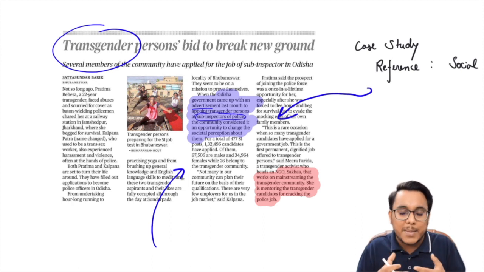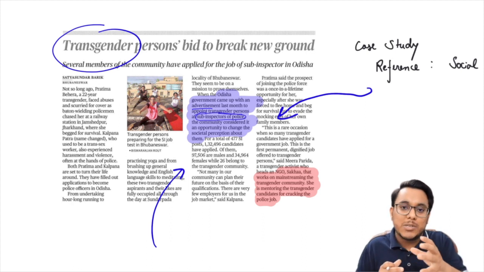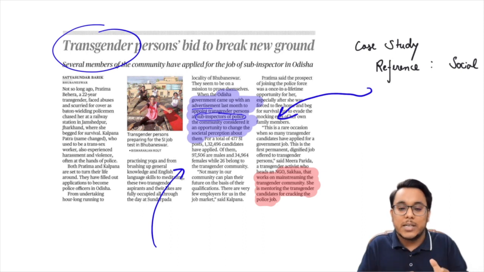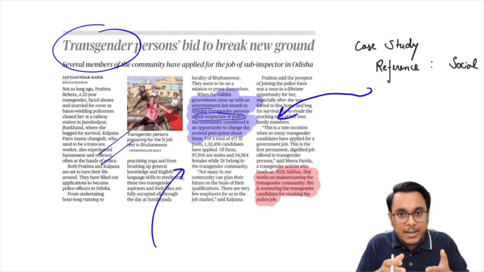Now guys, many a times we see that among common people also a taboo exists against transgender people, and this taboo will not be removed until and unless these people are mainstreamed. So in the mainstreaming of the transgenders, it is an important step. You can give it in your answers.